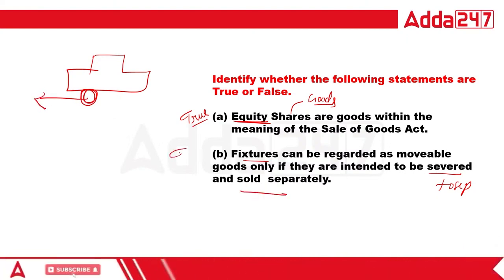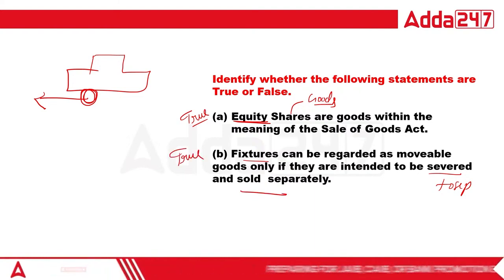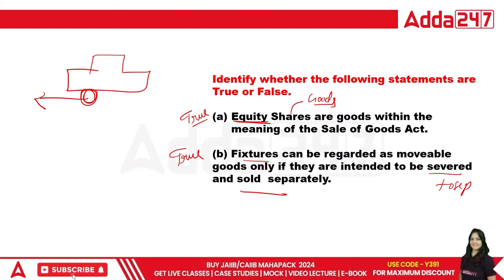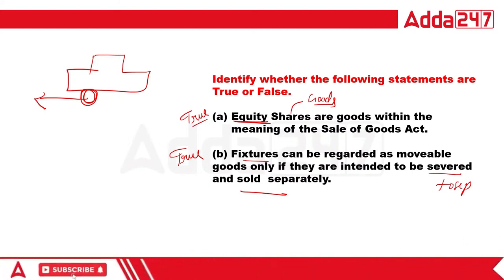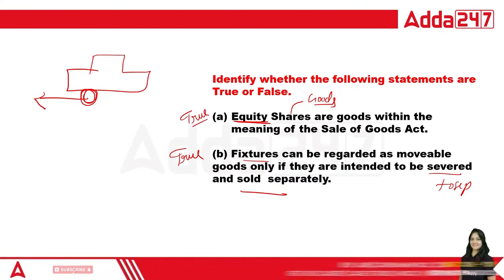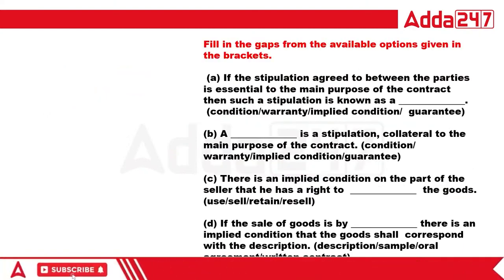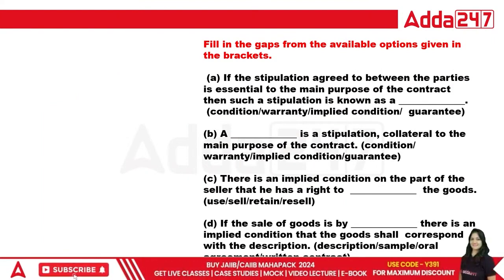So that's why this is also a true statement. Very good question. Now let's move to the next. These questions are very important and can come in the exam.